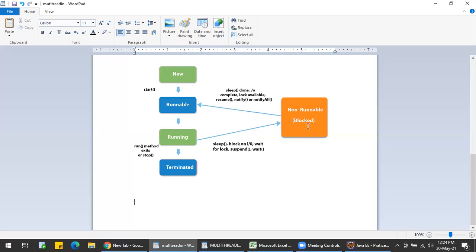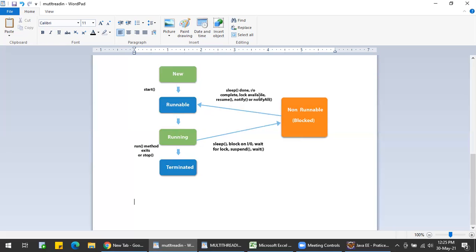Here in the non-runnable state, what happens? When the sleep time is done, it will go to the runnable state. And when the IO time is complete, it will go to the runnable state. When the lock is available, it will go into the runnable state and then come to the running state, and then it will run the entire thread here.